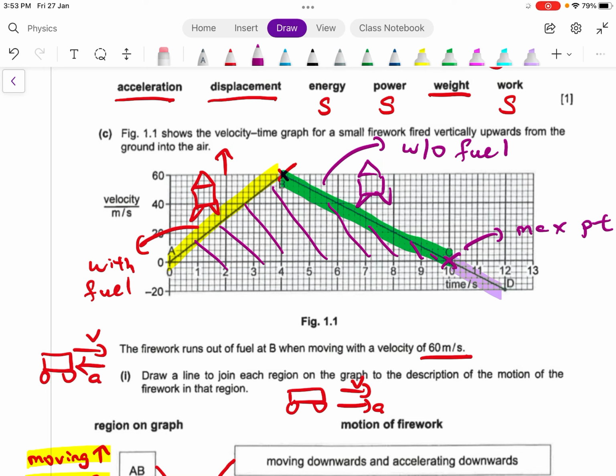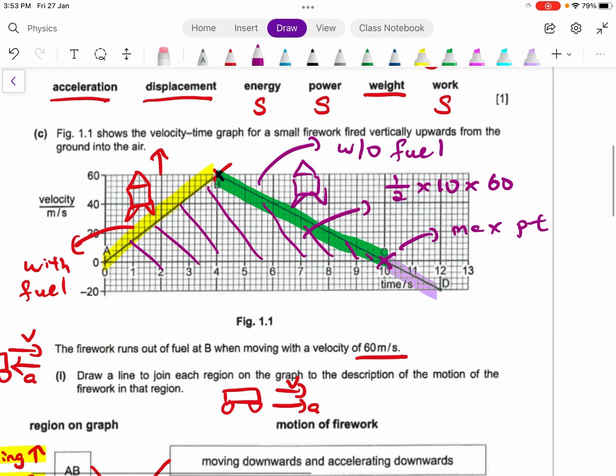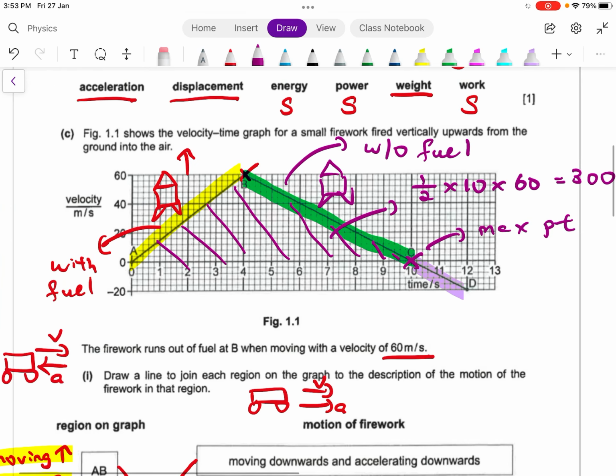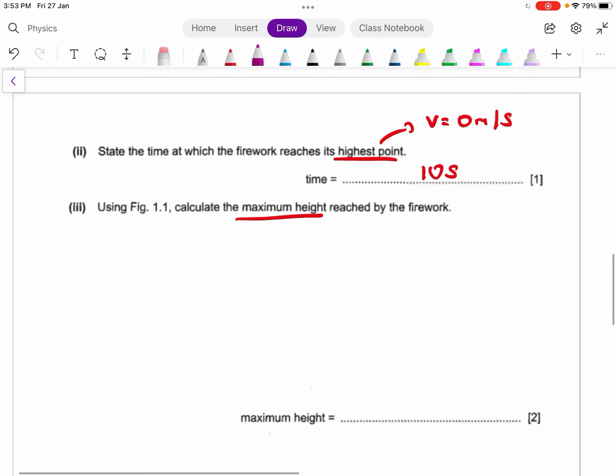So you just need to calculate the area of this triangle, which is half times base, which is 10, times height, which is 60. So 600 divided by 2 is 300 meters. That is the maximum height that you will reach for the firework: 300 meters. Alright, so that's it for this warm-up 2022 O-level question.